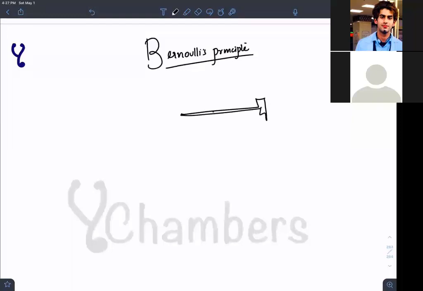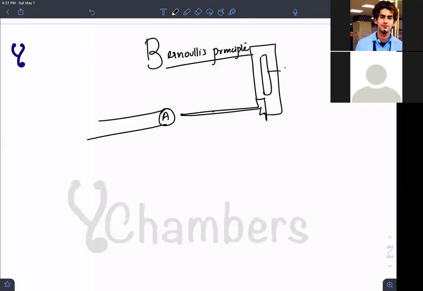We insert this cannula into the artery, and I attach a mercury manometer. You know your blood pressure machine, same. That is also a mercury manometer.